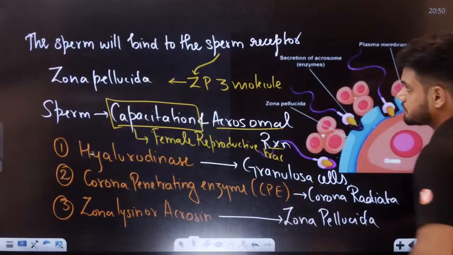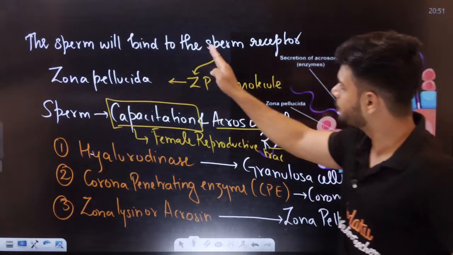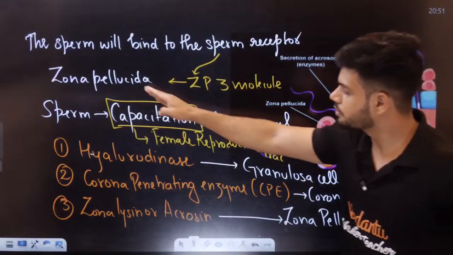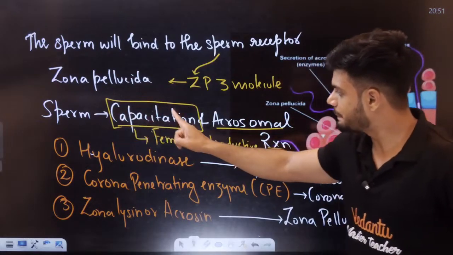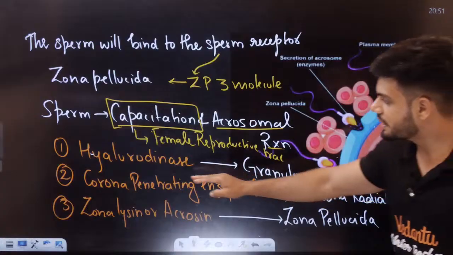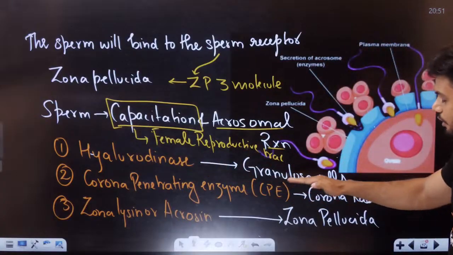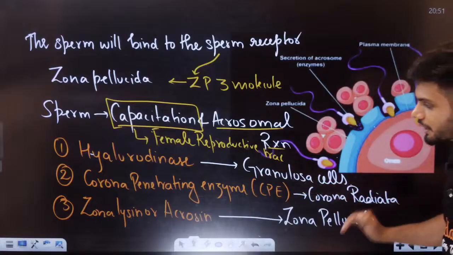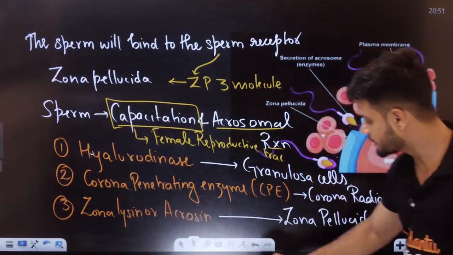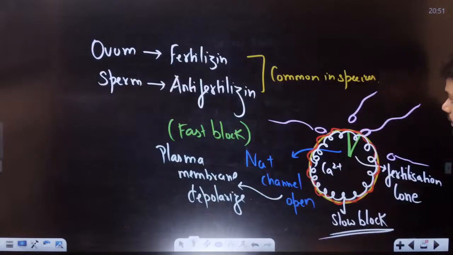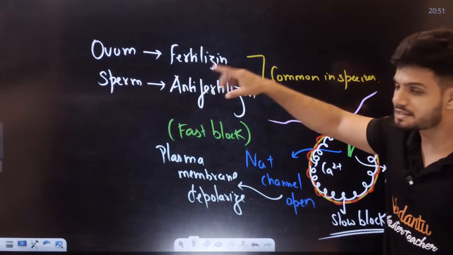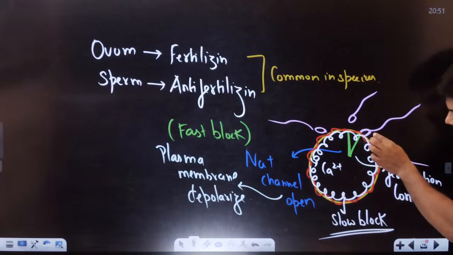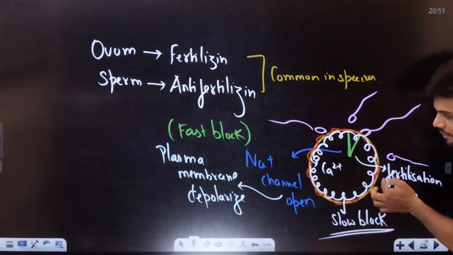Please listen to me. First, the sperm will bind with the receptor. That receptor is called the ZP3 molecule on the zona pellucida. Sperm undergoes capacitation and the acrosomal reaction, where hyaluronidase will break down the granulosa cells. Corona penetrating enzyme will break down the corona radiata. Zona lysin, also called acrosin, will break down the zona pellucida. Now, there's fertilizin and anti-fertilizin for the same species to happen. Then what happens? Once the first sperm comes in contact with the plasma membrane, what happens?